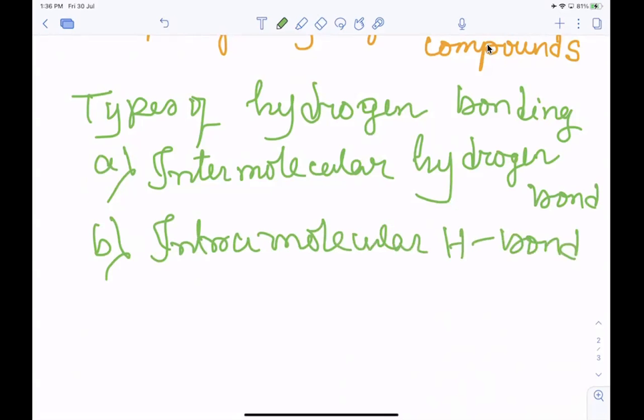So two types of hydrogen bonds are there: intermolecular and intramolecular.